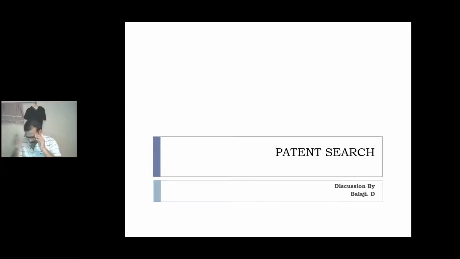Now, I would like to emphasize one thing very clearly, so please keep it in mind. You have an idea, and that is going to be converted into one form of IP, specifically a patent.